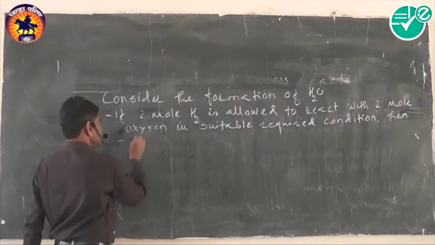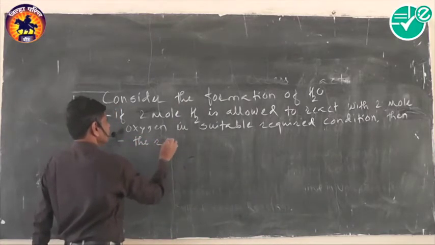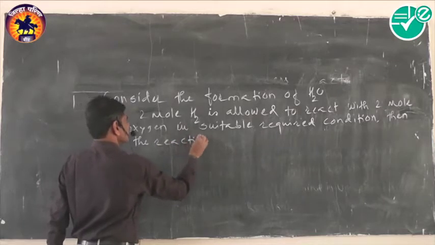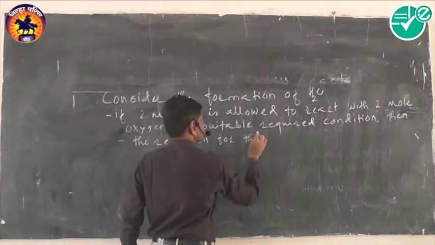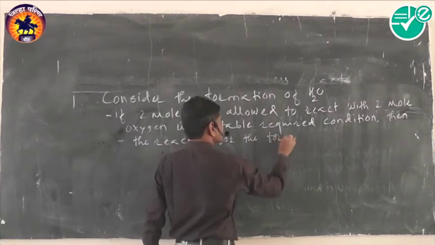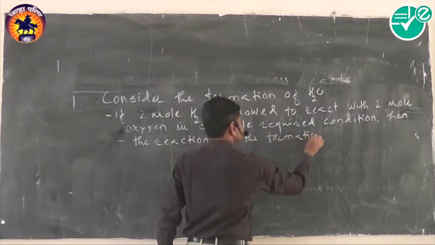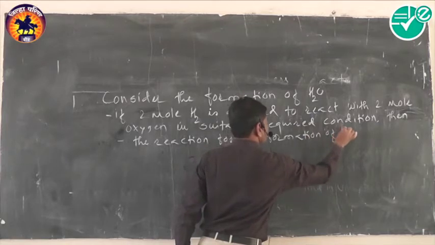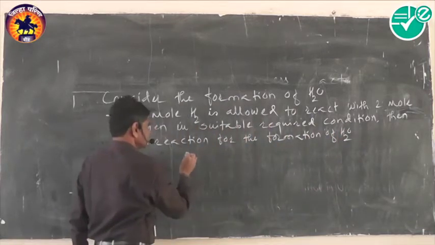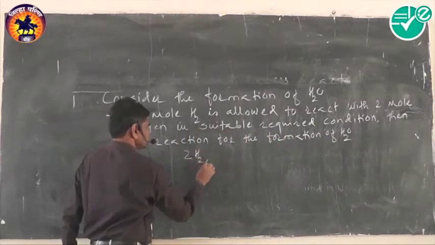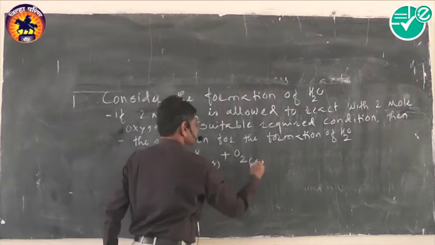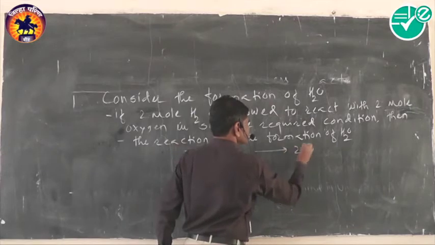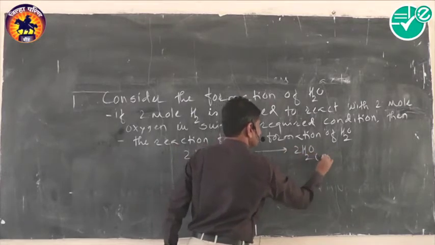Now let us consider the reaction for the formation of water. This reaction is 2H2 gas plus O2 gas gives 2H2O liquid.